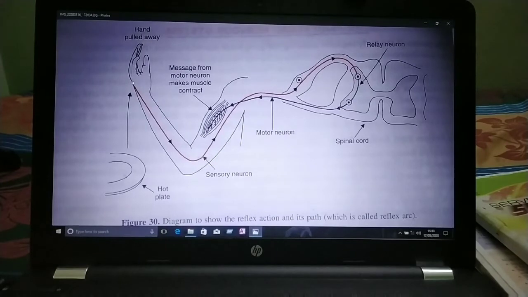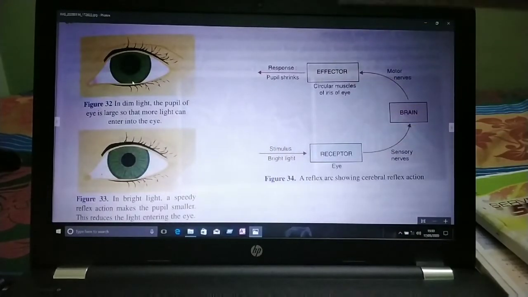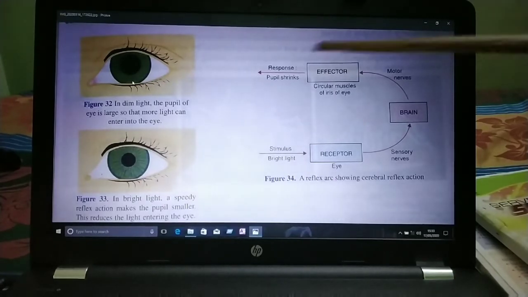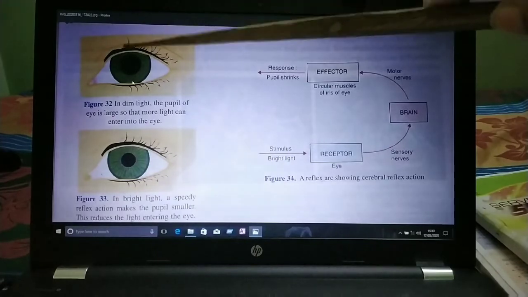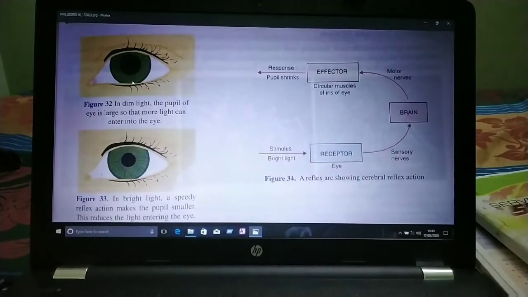Next, those reflex actions which involve the brain are called cerebral reflexes. Cerebral reflexes occur in the organs present in the head because these organs are directly connected to the brain. Eyes, for example, are directly connected to the brain.